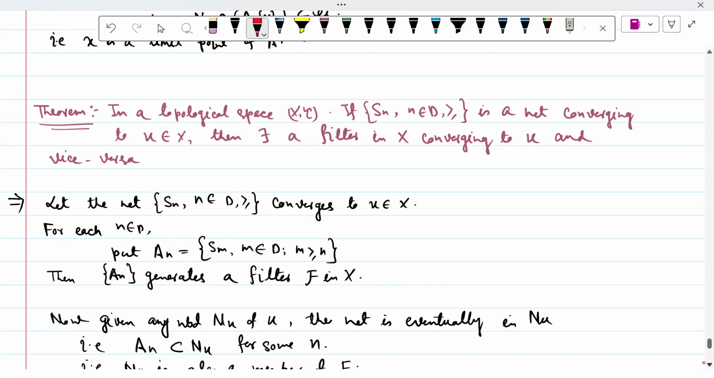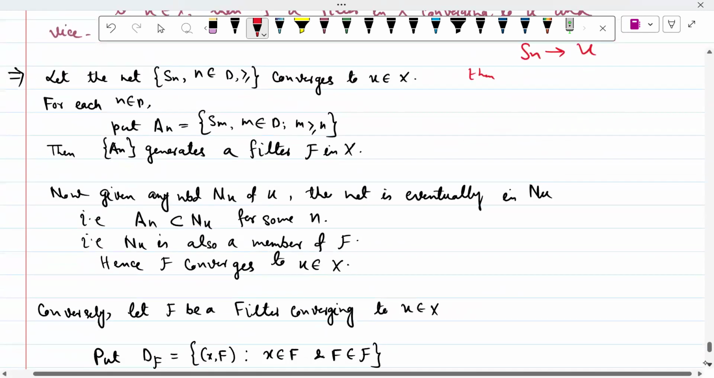So what does this theorem say? যে একটা net দেওয়া আছে Sn which is converging to U. So Sn is a net that converges to U if and only if there exists a filter in X which converges to U, and vice versa. So net converge করলে ফিল্টারও কনভার্জ করবে and ফিল্টার কনভার্জ করলে নেট কনভার্জ করবে. So let's check the proof.